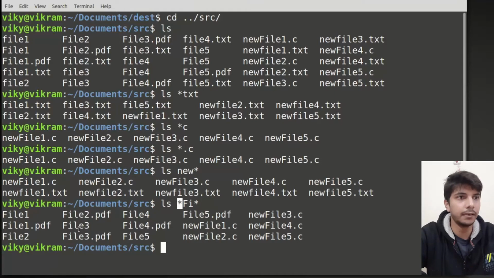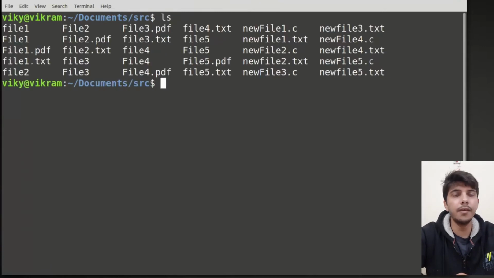For example, in this file name there was no character before the capital F, so it matches zero or more characters. This file has some characters before the capital Fi. So there could be any number of characters including zero. All these files have Fi as a substring. Now let me clear it.